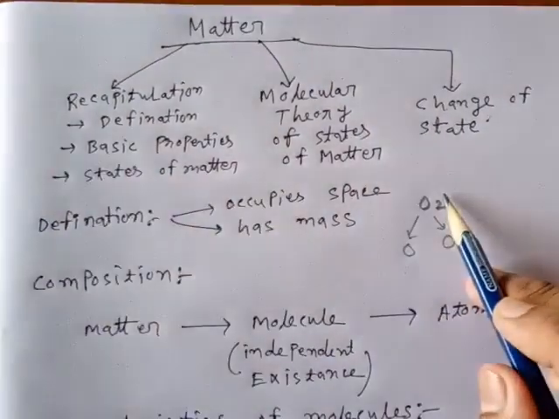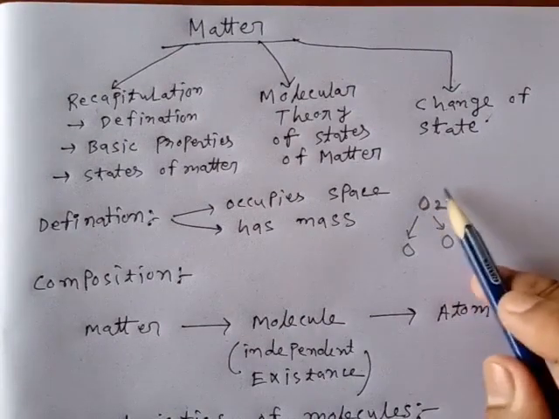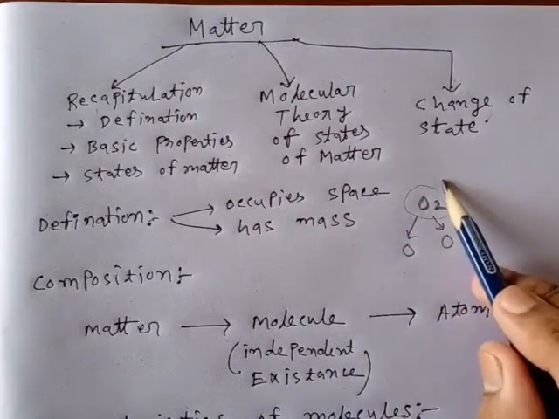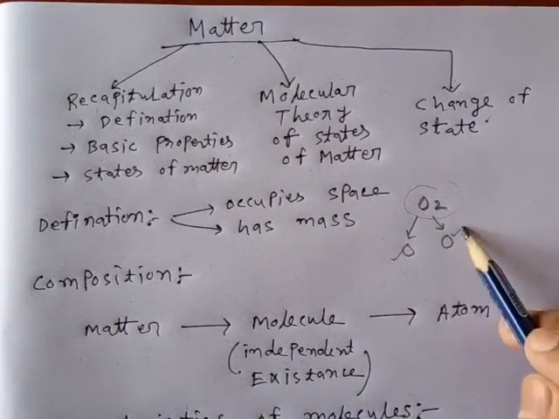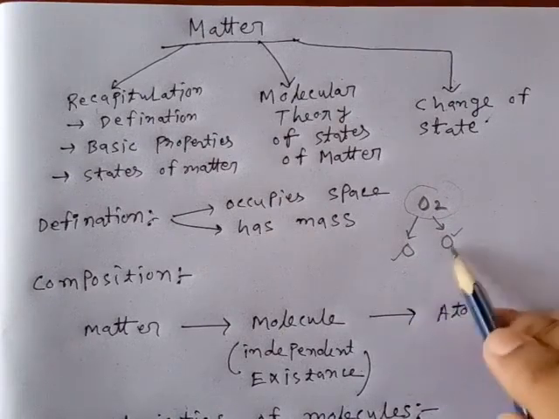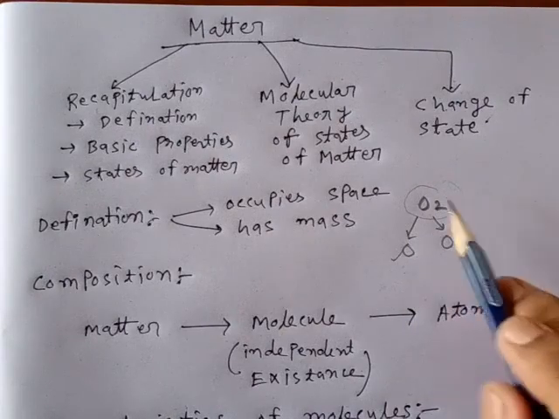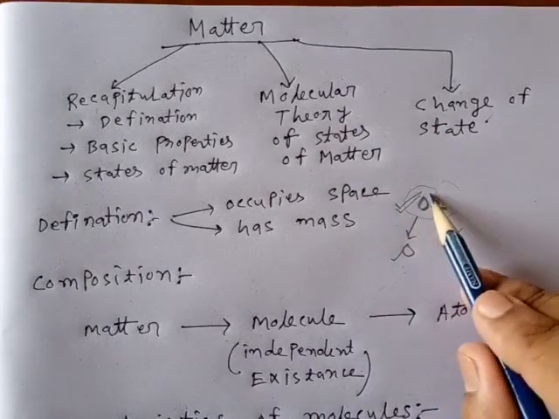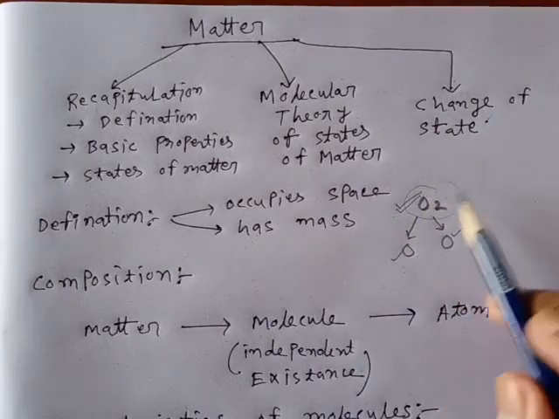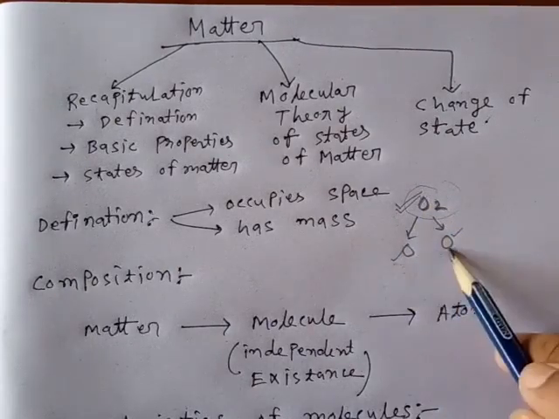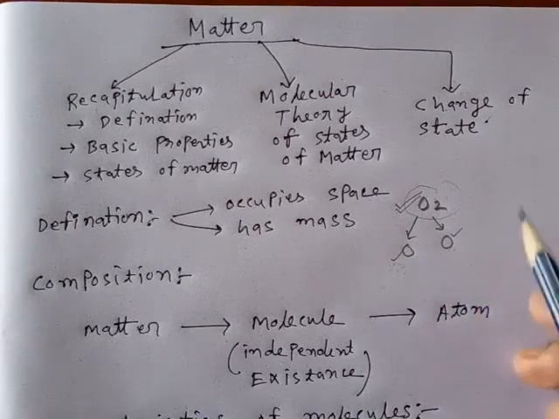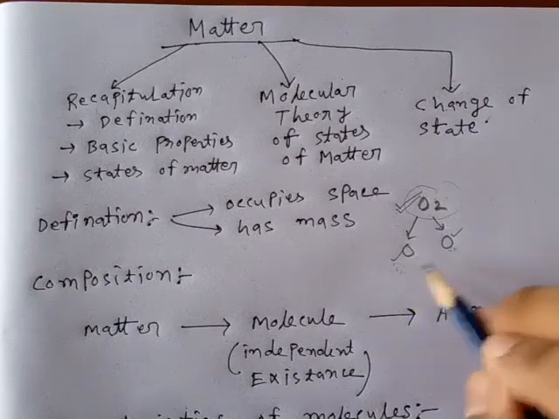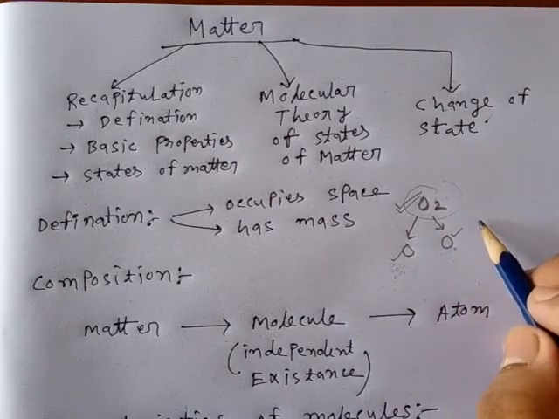So in our atmosphere there is oxygen, and that has the property of an oxygen molecule, but the individual oxygen atoms do not have the property of oxygen. So the molecule of oxygen is an independently existable part of matter, but these two atoms do not independently exist. Those are the same type of atoms, and they combine and form an oxygen molecule.